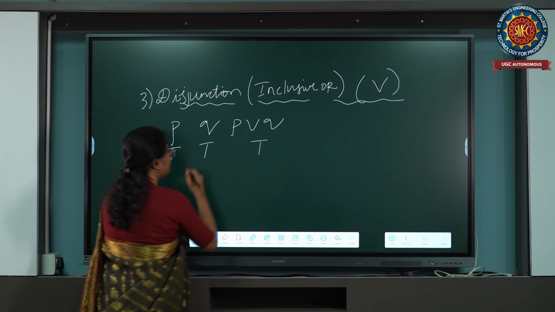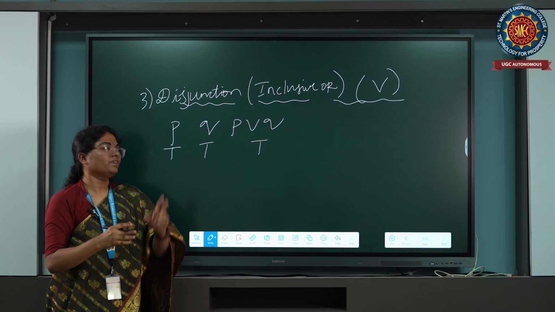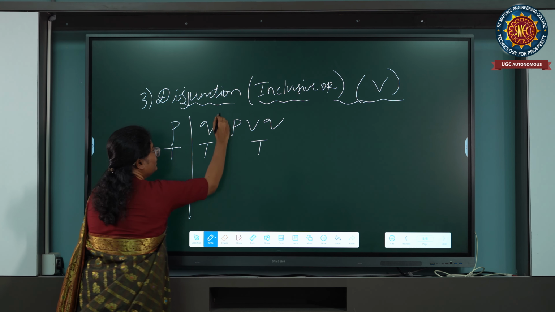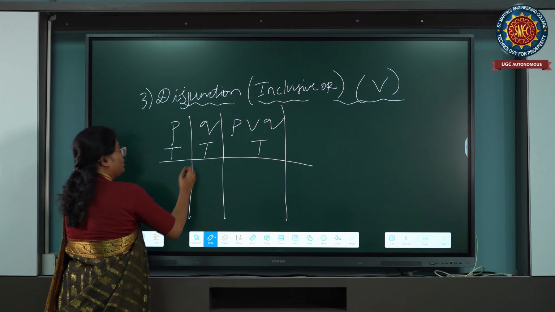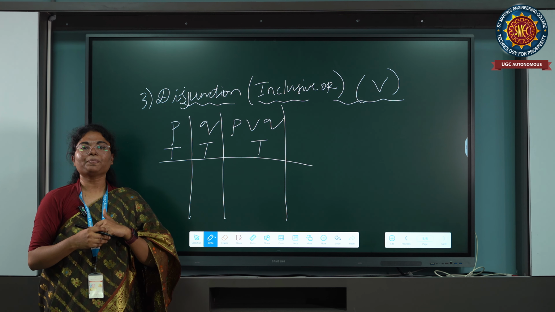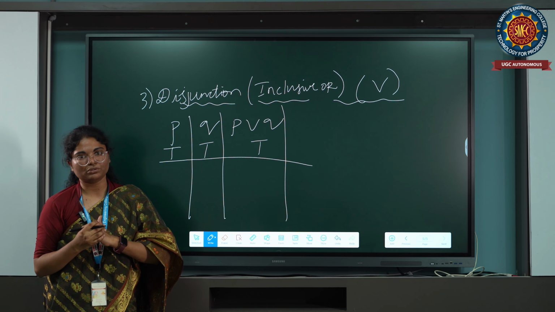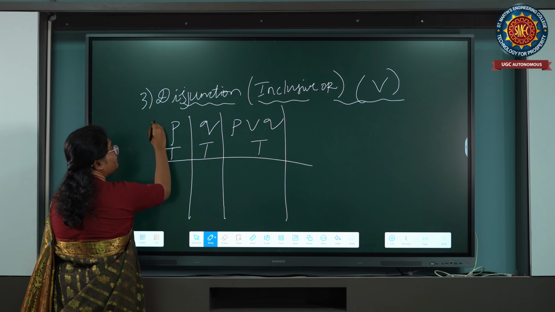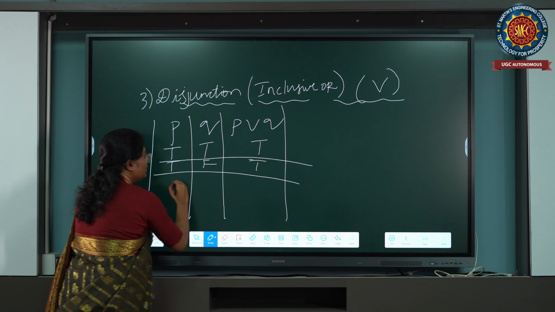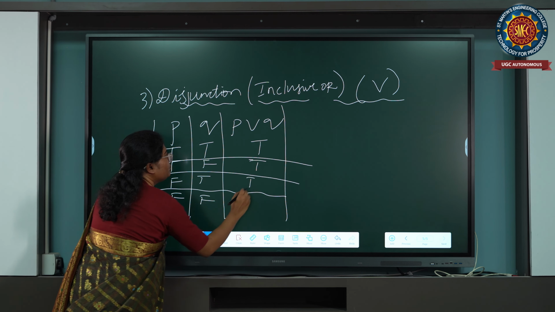P or Q becomes true in the opposite manner to the conjunction. Conjunction means P and Q becomes true when both are true. But for disjunction, when one is true and the other false, that time also it is true; false and true, that time also it is true. When P is false and Q is false, it will be false.